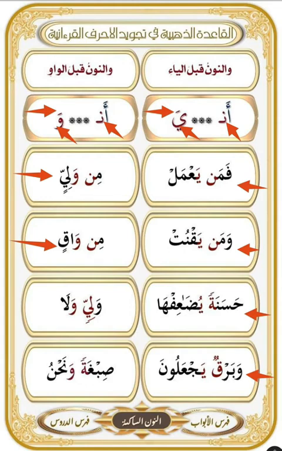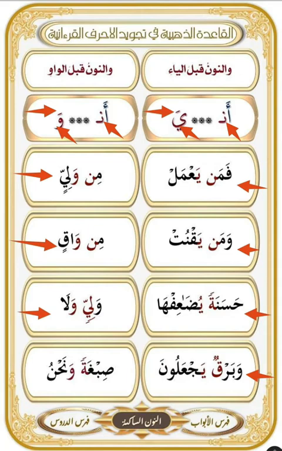An example with tanween. ولي ولا. The mistake is to pronounce it without غنة. ولي ولا. And we must pronounce it إدغام with غنة. ولي ولا. This is the right pronunciation.